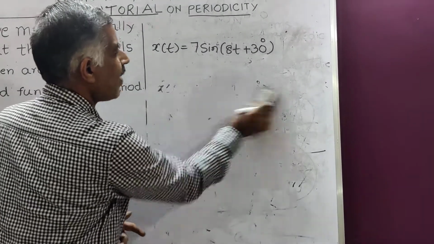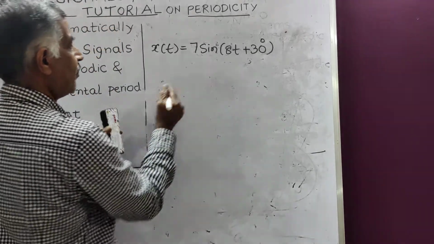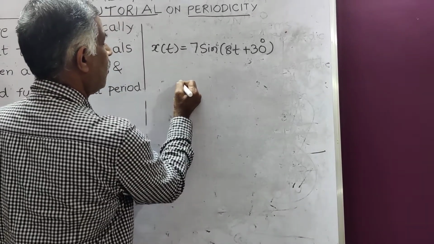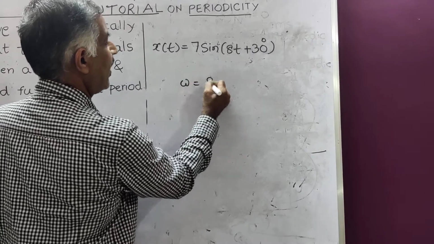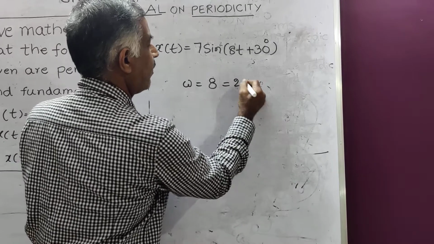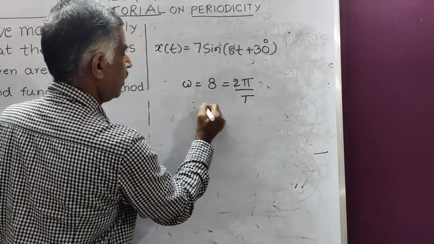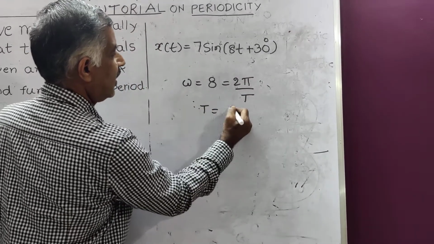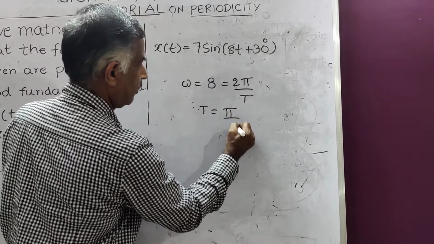Now the problem as usual. Again here omega equal to 8. 8 is equal to 2 pi by T. Therefore T is equal to pi by 4.